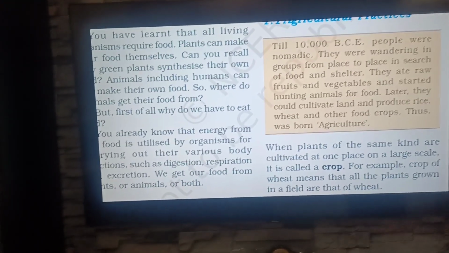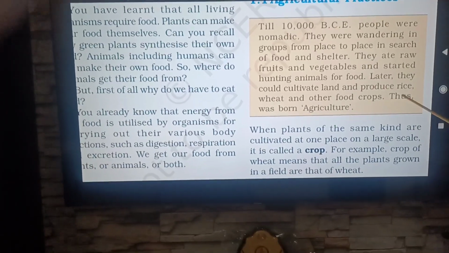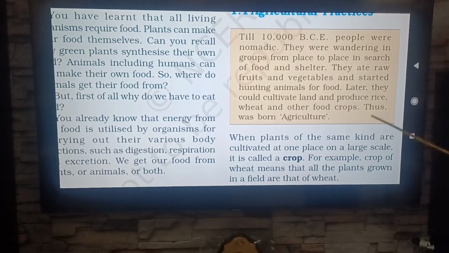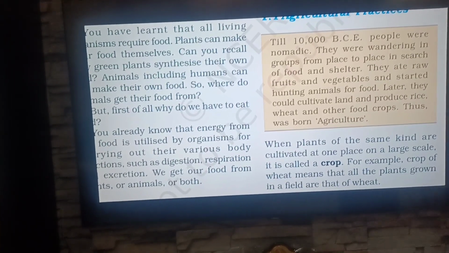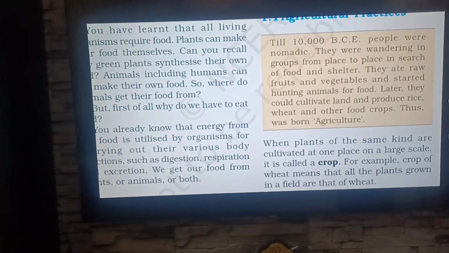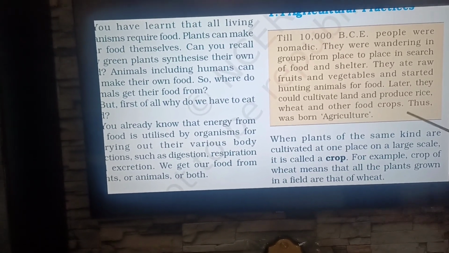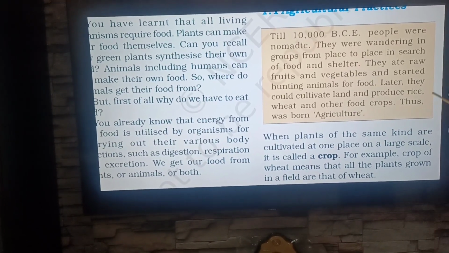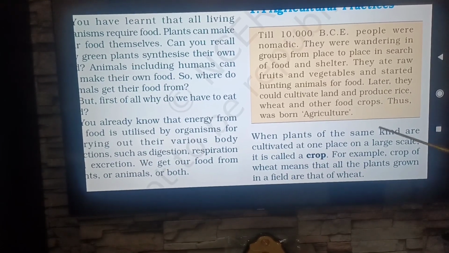So that concept came, that from seeds, new plants can be cultivated. They started settling at the banks of rivers, so that they could get sufficient water for producing plants from the seeds. This is how agriculture was born.